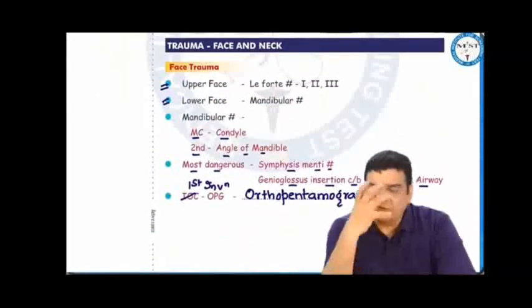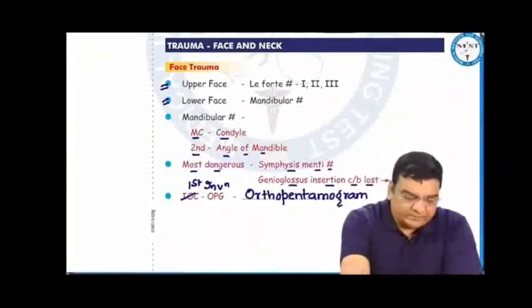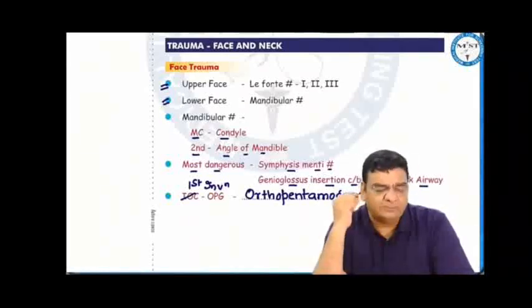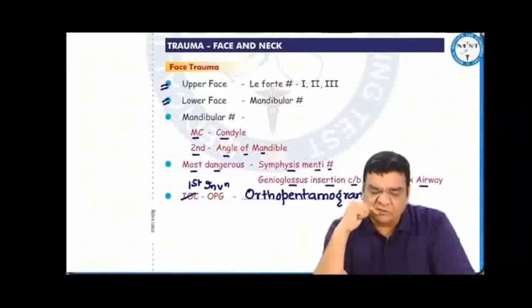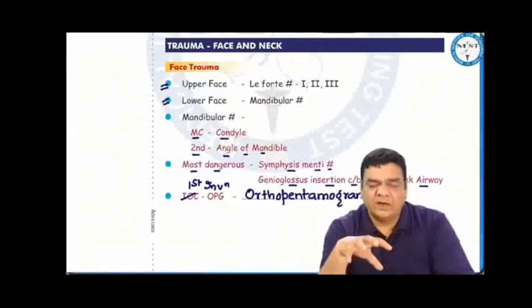In the face, we can divide the face into upper face and lower face. Upper face, there are Le Fort fractures discussed in ENT classes. Lower face, the mandibular fractures, the most common part in that is the condyle. Second most common, the angle of mandible. The dangerous one is the symphysis menti fracture because there is insertion of the genioglossus muscle. If there is fracture of the symphysis here, the genioglossus insertion can be lost and the tongue can fall back and close the airway and the patient can die.